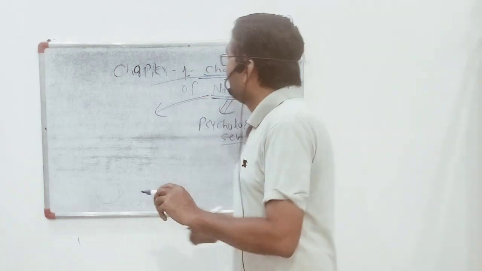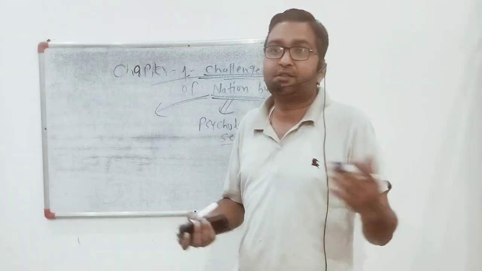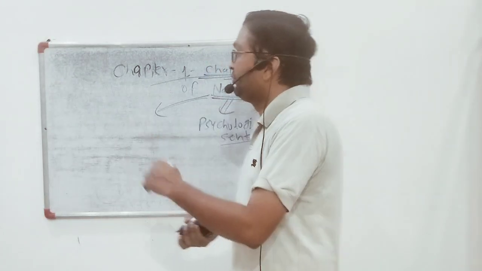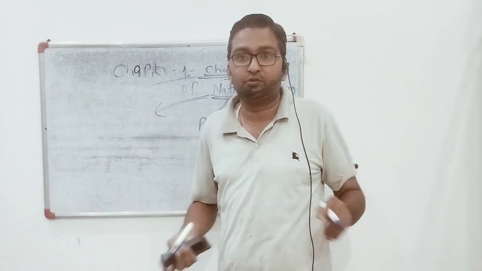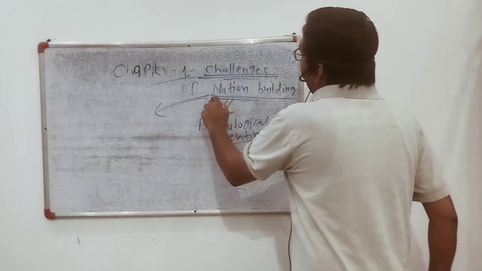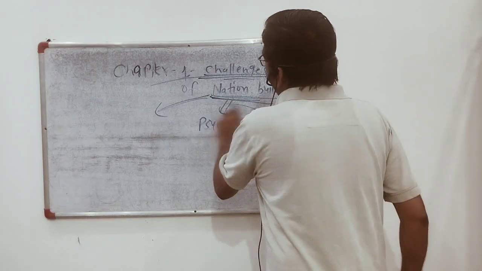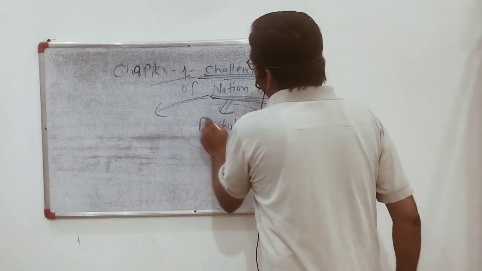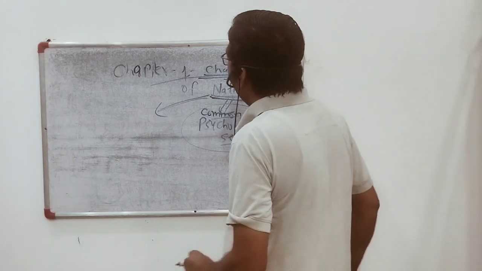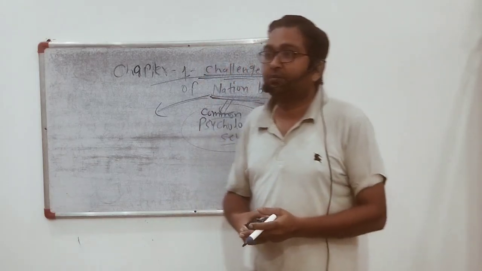So we will discuss the difference between nation and state in another lecture. But let's move to the chapter because we have to cover the whole chapter in today's lecture. In nation building, we have discussed that it is a common psychological sentiment, attachment. Then let's move to the chapter.